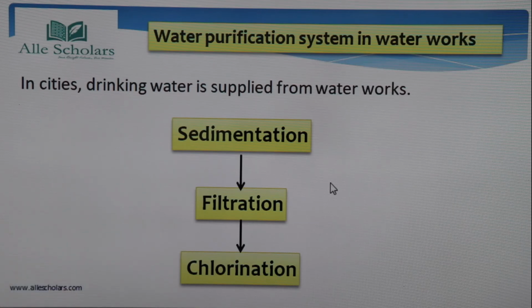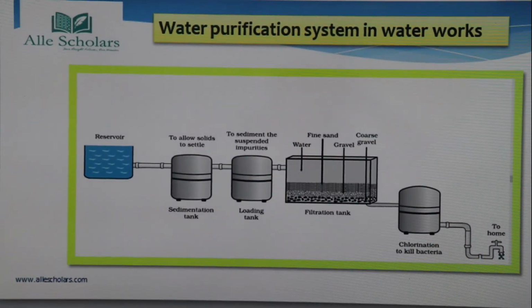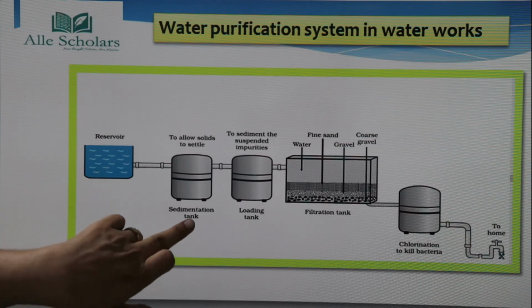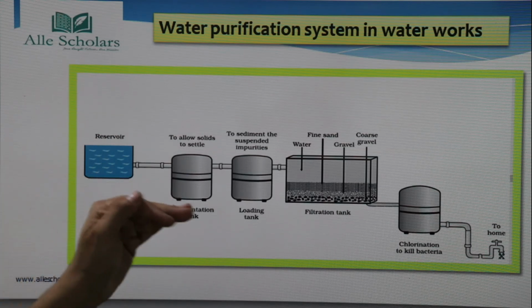Okay? So this is a diagrammatic representation of the water purification system in water works. We can see how it works. In this figure you can see a reservoir where the water is collected, and then comes the sedimentation tank. This allows the solids present in the water to settle down.